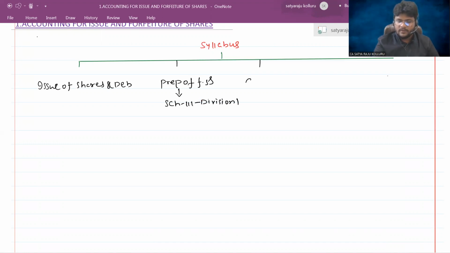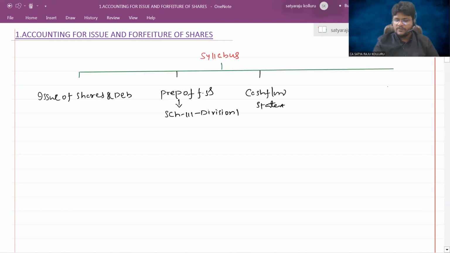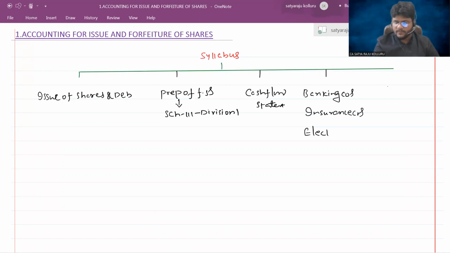Chapter number 3 is cash flow statement. Chapter number 4 is industry specific organizations. Preparation of financial statements of industry specific organizations like banking companies, insurance companies, electricity companies. And the final one is